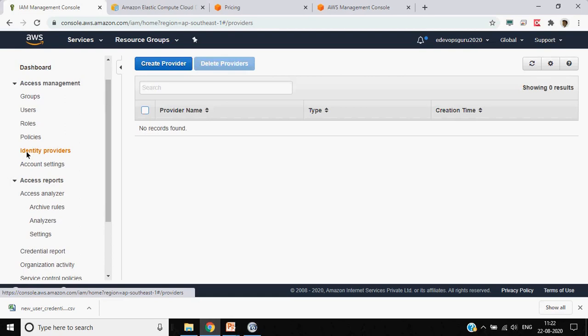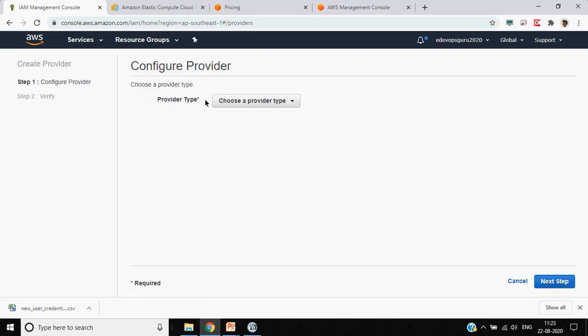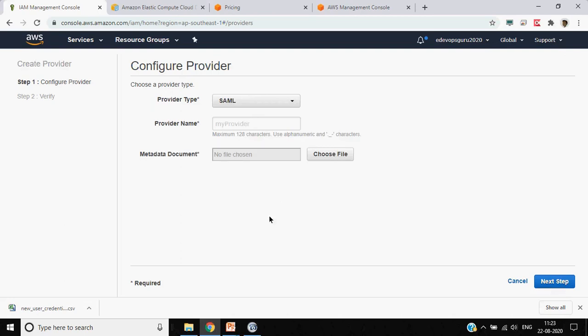There was a question on the identity provider. This is the section where we can create your provider. If you have some SAML or OpenID identity providers, you can always use them and give those configurations to access those identity providers. As of now, AWS IAM doesn't have OAuth 2.0 authentication through this particular option, but you can always enable it using different mechanisms.